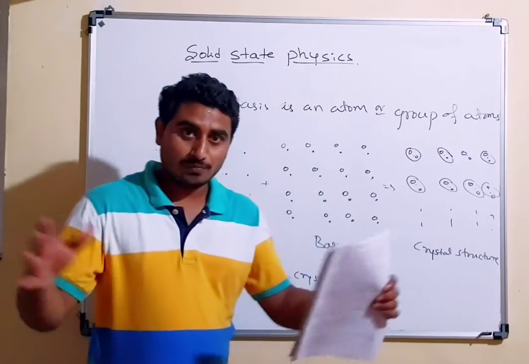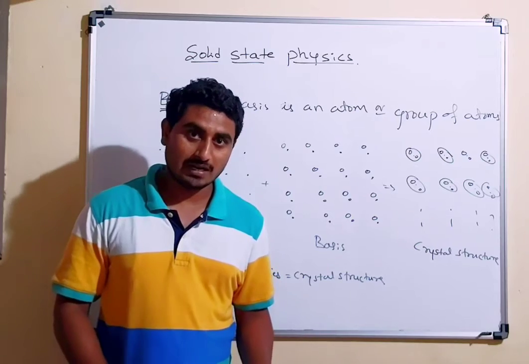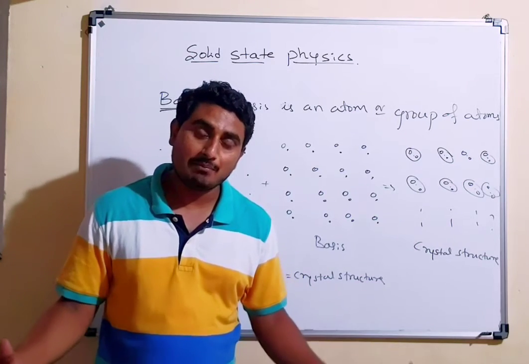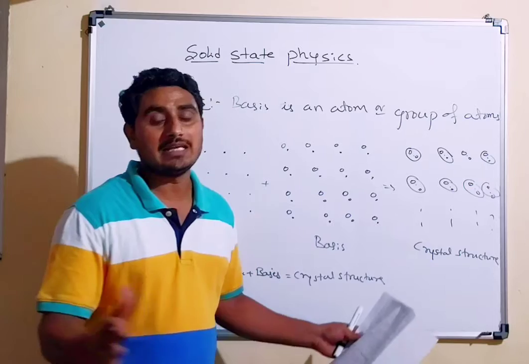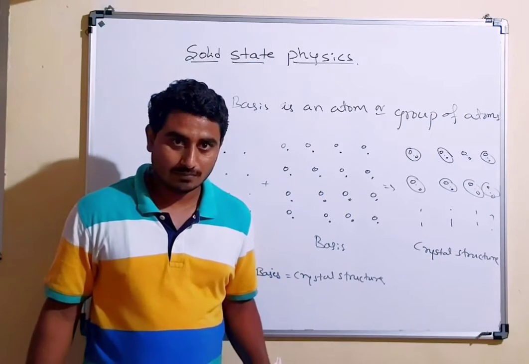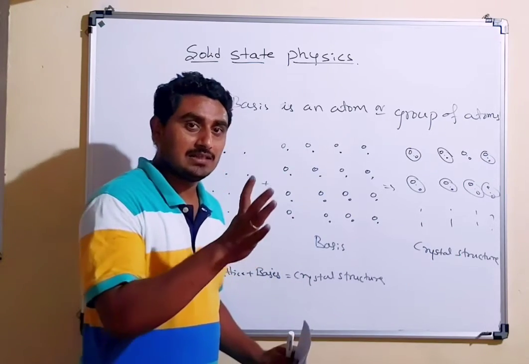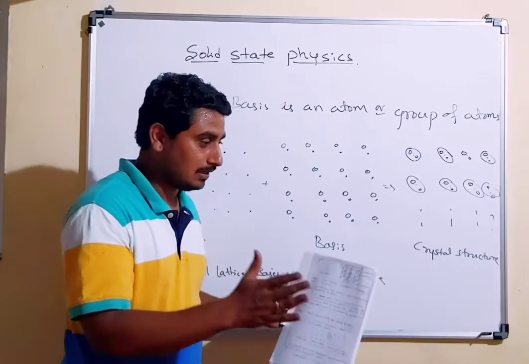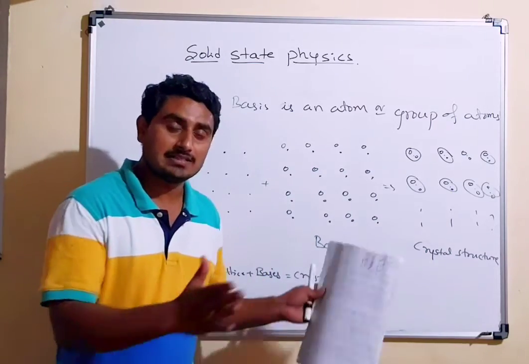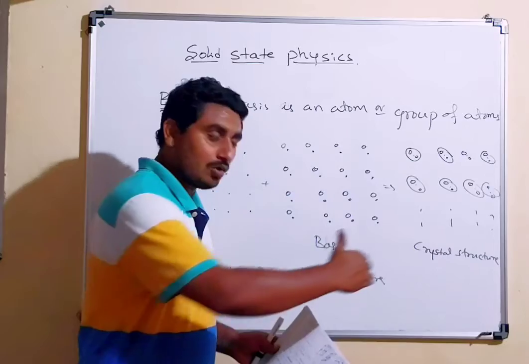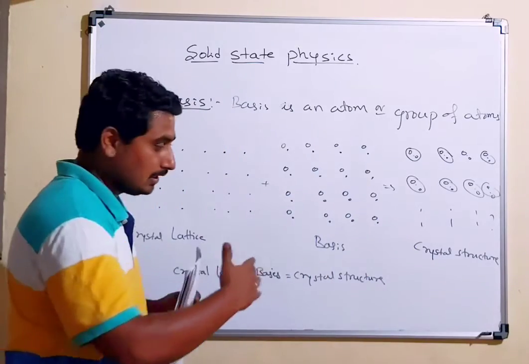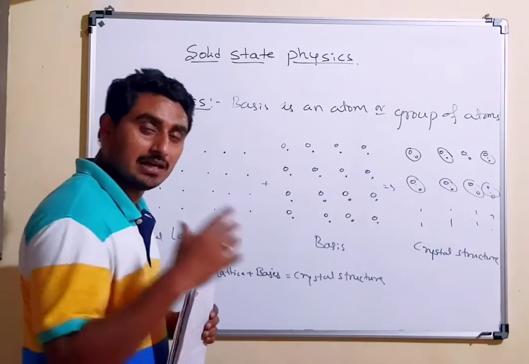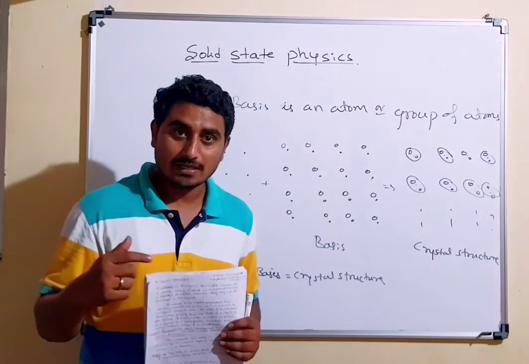Let us try to understand. Here in the classroom there are empty benches. These empty benches are separated by the same distance along the x-axis, and along the y-axis the distance between the desks again remains the same.